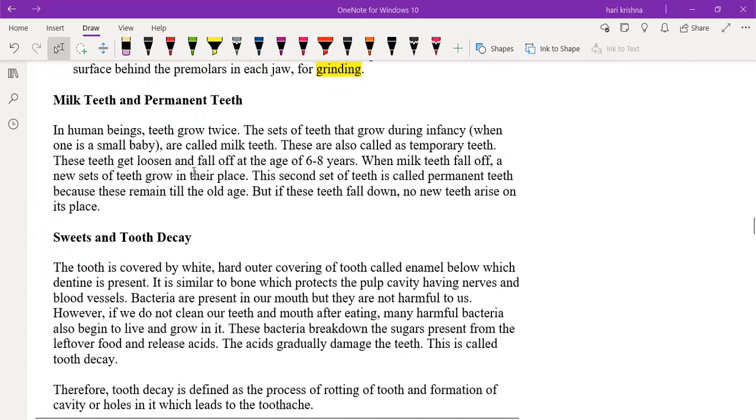We will not break them directly. They will only loosen and fall out. If you break it, it will be difficult. So whatever milk teeth are there, generally they will get loosened and fall off at the age of six to eight years.